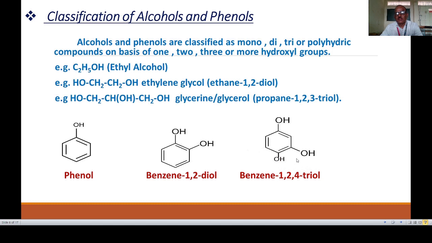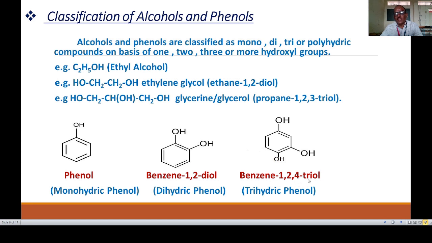In the third one, three OH groups are attached to the benzene ring at different carbon atoms. This is a trihydric phenol. The name of this phenol is benzene 1,2,4-triol. These OH groups are present at carbon number 1, 2 and 4, therefore it is a 1,2,4-triol. Triol means three OH groups are there. Diol means two OH groups are there.